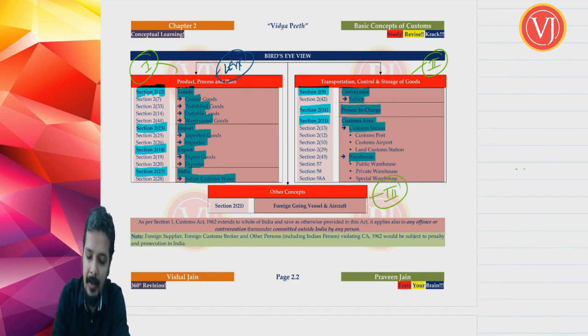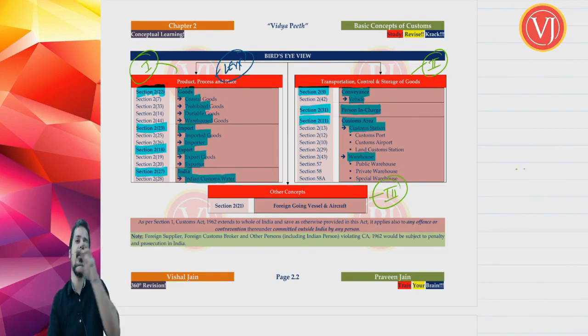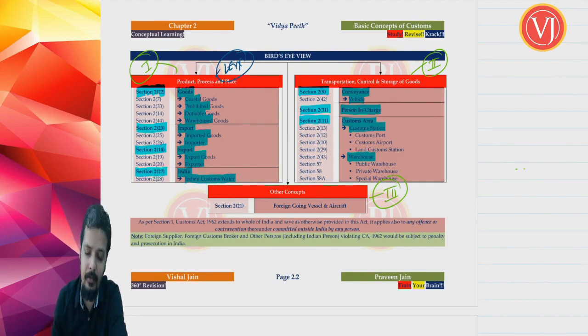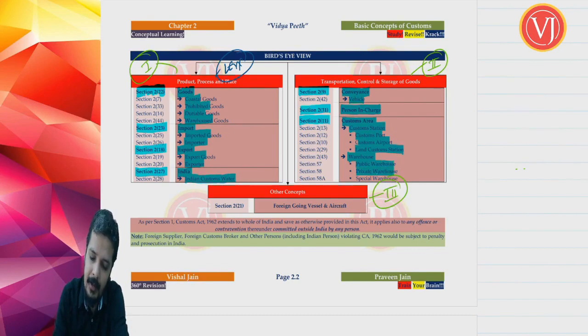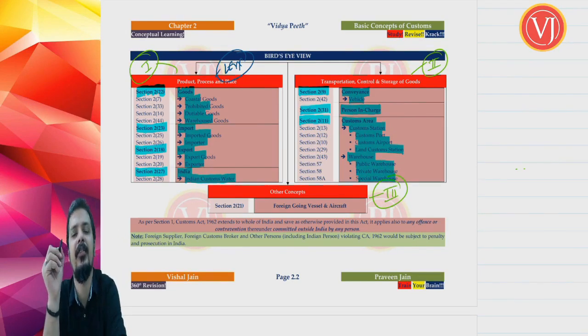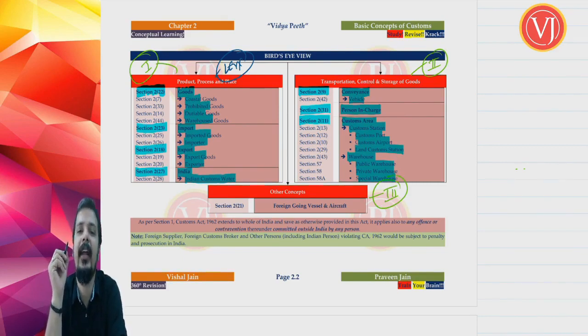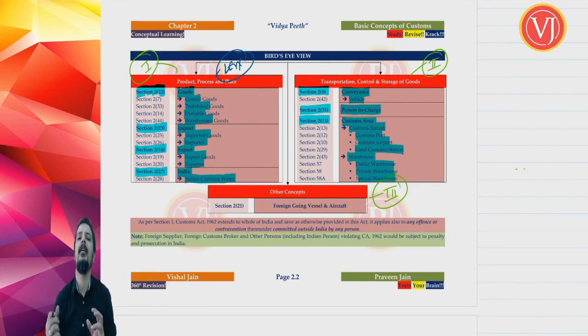Whether you talk about customs area being customs station, defined in section 2 clause 13, or customs warehouse, defined in section 2 clause 43. So customs area is divided into two parts: customs station and customs warehouse, section 2 clause 13 and section 2 clause 43 respectively. Customs station includes customs port, customs airport, and land customs station, defined in section 2 clause 12, section 2 clause 10 and section 2 clause 29 respectively. And warehouse includes public warehouse, private warehouse, special warehouse, defined in section 57, section 58, section 58A, not section 2 now, section 57, 58, 58A respectively. So all these related definitions we'll discuss.